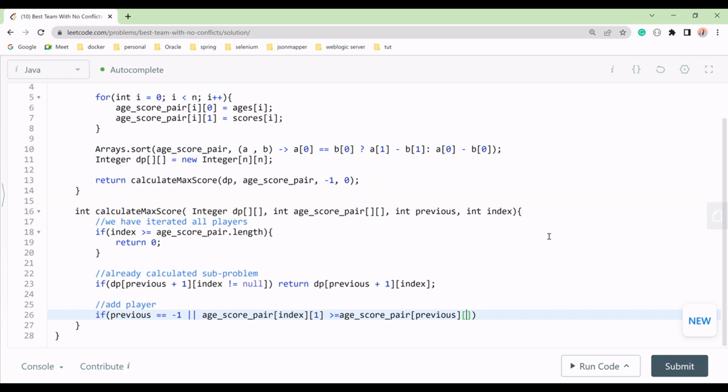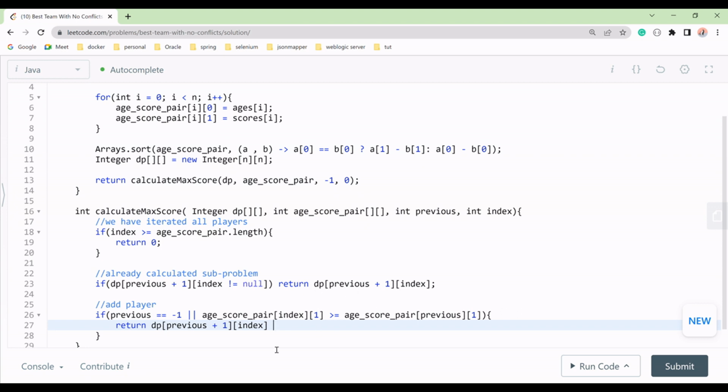What it is saying, if previous is equal to -1, the score at this position is greater than or equal to the score at this one. Sorry, this is at index, and this is the previous index. So if greater, then what we will do, we have to return at dp, here we will add. So we are returning that one.